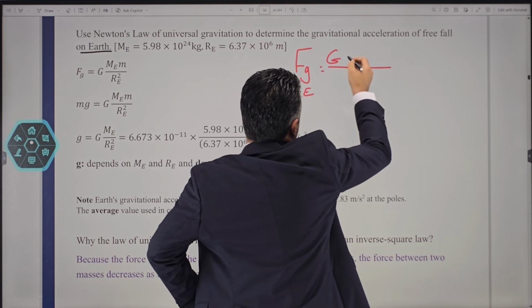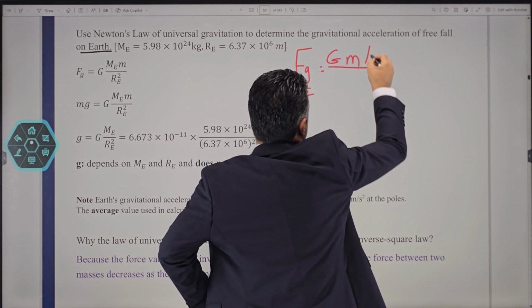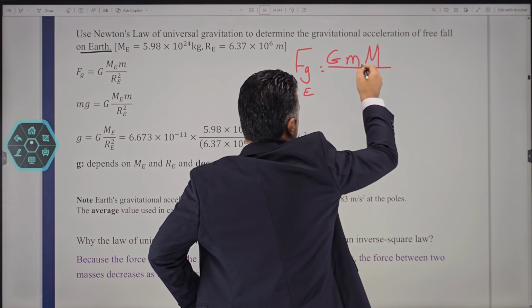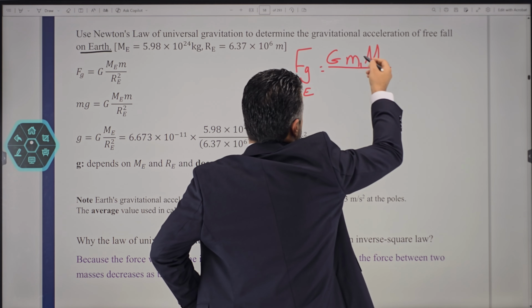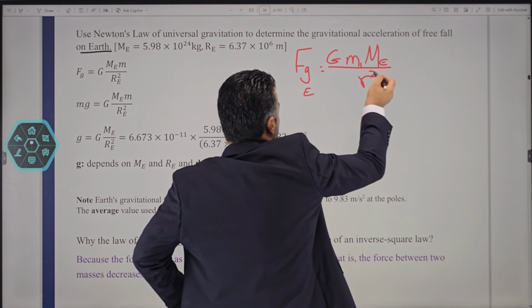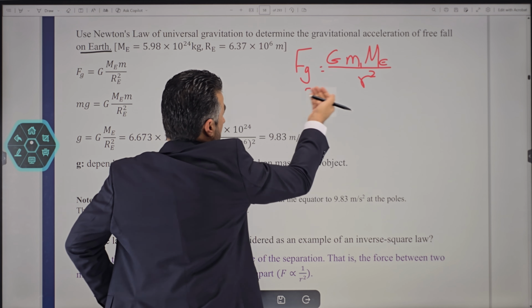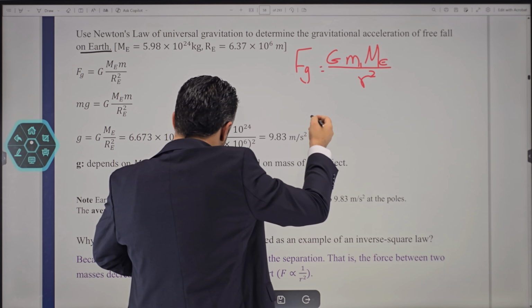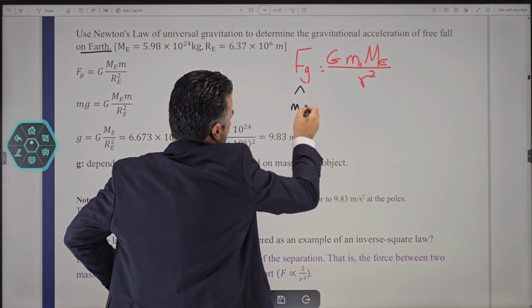It is equal to G, m1 and m, where m1 would be the mass of one of the objects here, and m would be the mass of the Earth at this point, divided by the distance squared between the two objects. But we know that Fg is equal to what? We know that Fg is equal to mg, right?